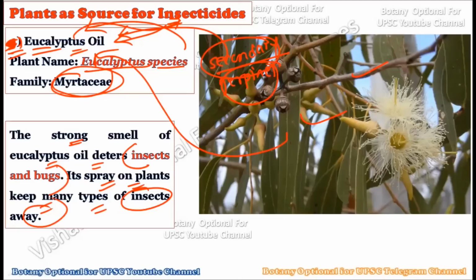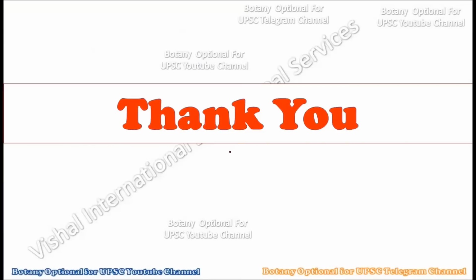So eucalyptus oil is the fifth type of chemical compound, or say group of chemical compounds, which acts as a natural insecticide, which has the properties of insecticides. So all these are the 5 chemical compounds which show insecticidal properties. So this is all about this topic.